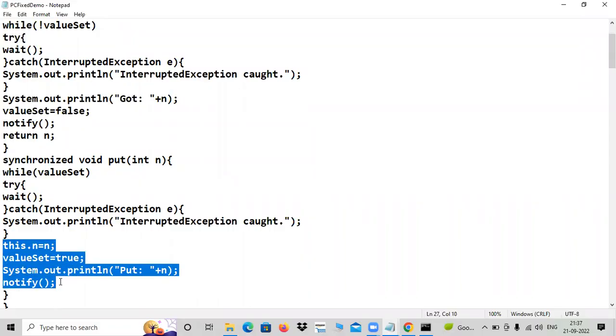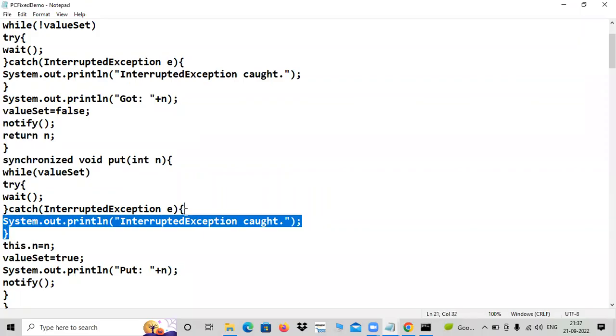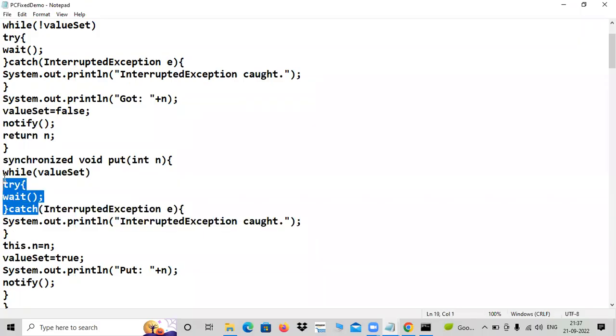What he is doing: n is 0, 0 is passed, but valueSet is false. The gates are closed; don't get into the while block. Inside the while only try is there, and inside try wait is there. So this code will not be executed in the first iteration, is it not?